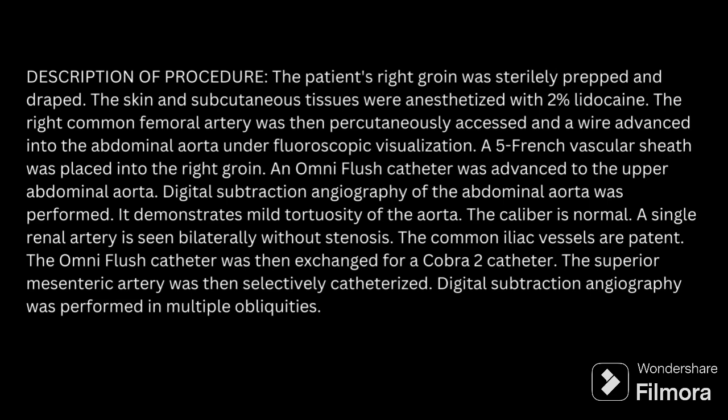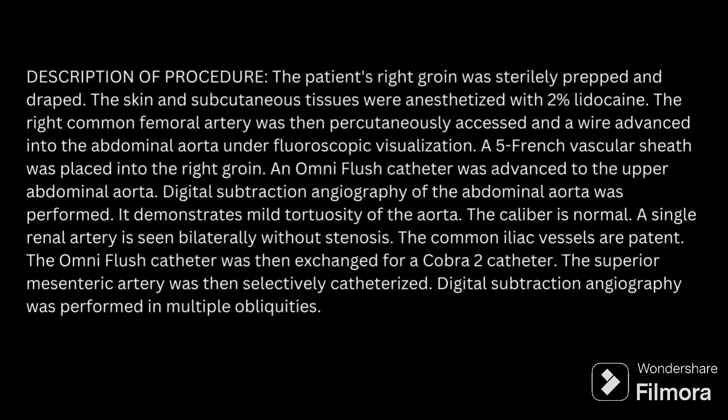Description of the procedure. The patient's right groin was sterilely prepared and draped. The skin and subcutaneous tissue were anesthetized with 2% lidocaine. The right common femoral artery was then percutaneously accessed, and a wire advanced into the abdominal aorta under fluoroscopic visualization. A 5 French vascular sheath was placed into the right groin. An Omniflush catheter was advanced to the upper abdominal aorta. Digital subtraction angiography of the abdominal aorta was performed.